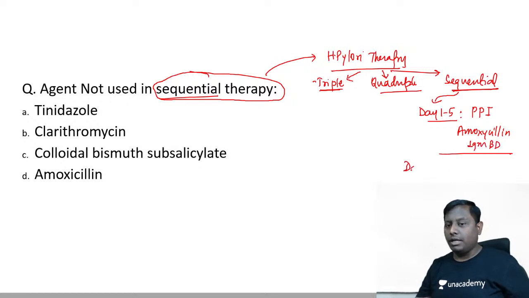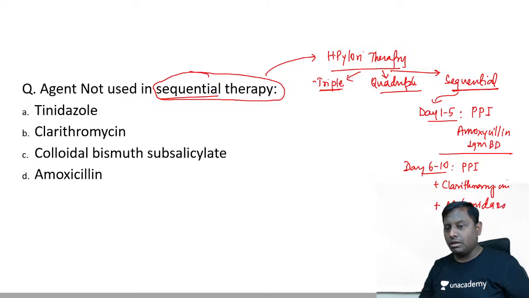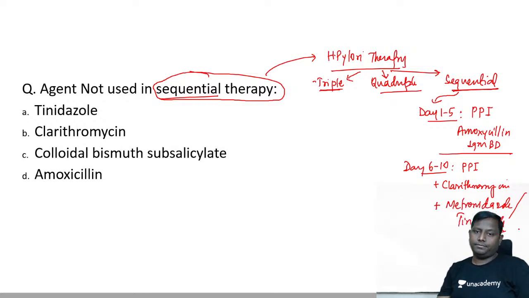Then from day 6 to 10 you are supposed to give a proton pump inhibitor, along with which you add the most effective or most sensitive macrolide, clarithromycin, and metronidazole. However, if metronidazole is not available or is ineffective, you can even use tinidazole as well. So in place of metronidazole you can also use tinidazole.